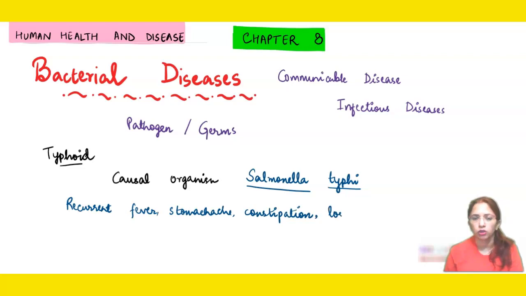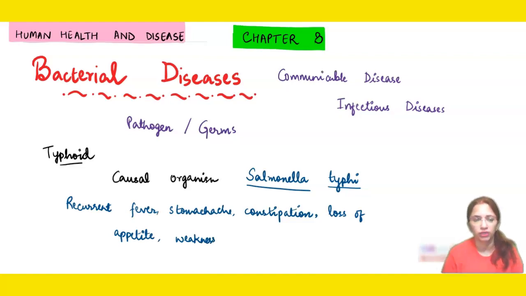Loss of appetite means the affected person will not feel hungry, and of course this will lead to general weakness in the body. Remember, the normal body temperature is 37 degrees Celsius. In the case of an affected person with typhoid, the temperature ranges from 39 degrees Celsius to 40 degrees Celsius.